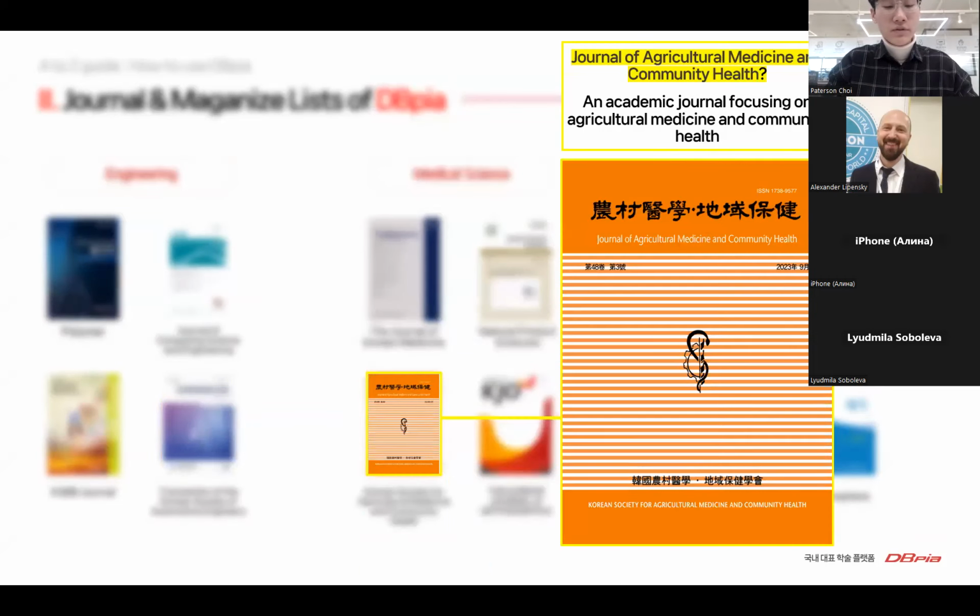Next journal I want to introduce to you in medical science field is Journal of Agriculture, Medicine, and Community Health. It is an academic journal focusing on knowledge related to medical and community health. It is indexed in KCI. There are many valuable content regarding current Korean society's community health and general Korean health progress. If someone is interested in Korea's community health's present situation and knowledge, please look around this journal.